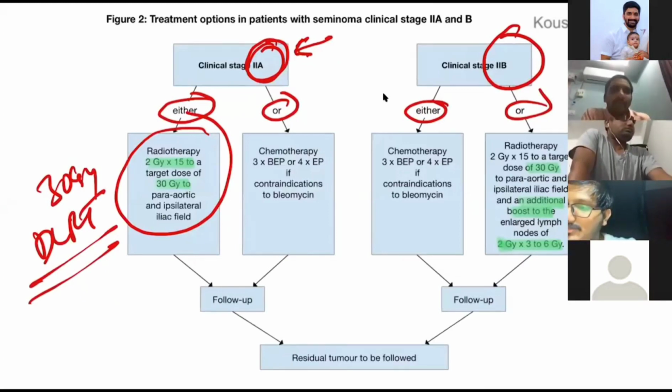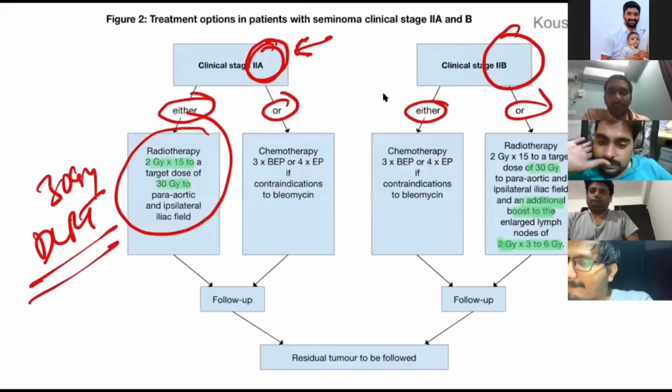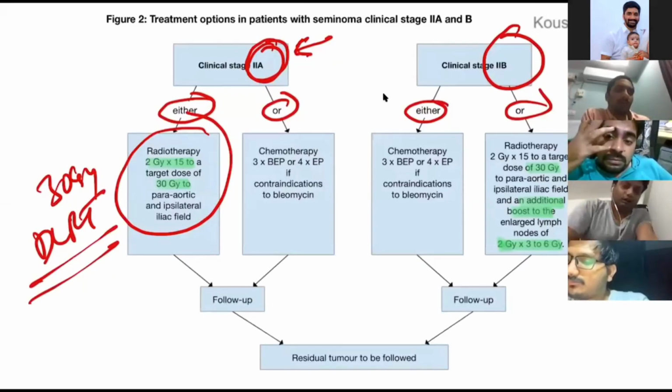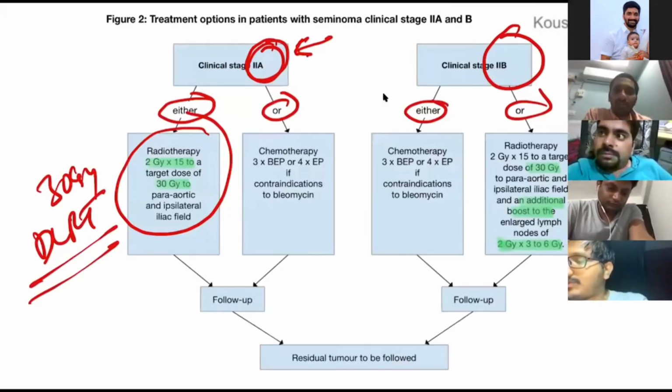Seminomas generally don't tend to produce any tumor markers. If there is a rise of AFP, then I think you should consider NSGCT, and the treatment protocol goes along NSGCT lines. You should go for a biopsy and then decide. But what you said is a very rare, very unlikely phenomenon, because the primary showing seminoma and the secondary showing non-seminoma is unlikely. Generally, in most scenarios, the primary will be concordant with the metastasis.